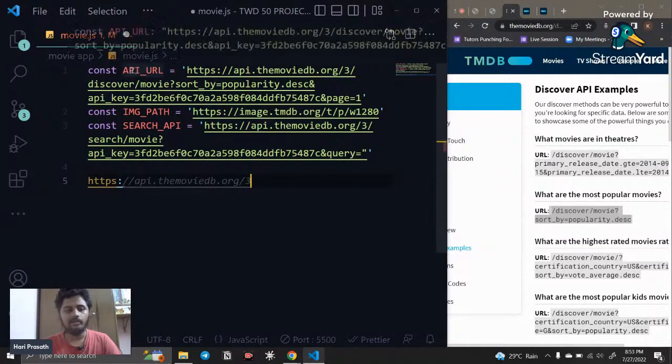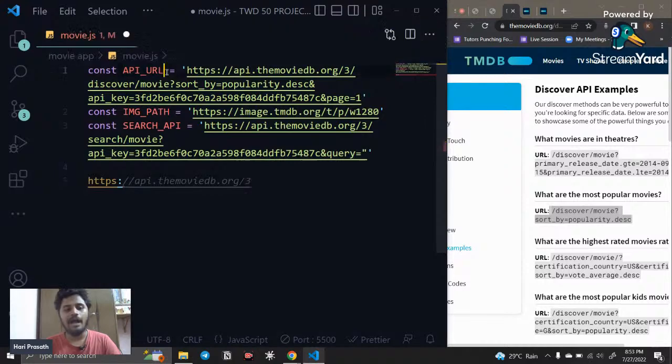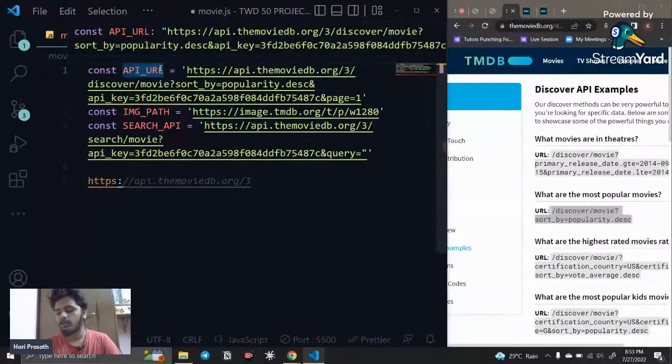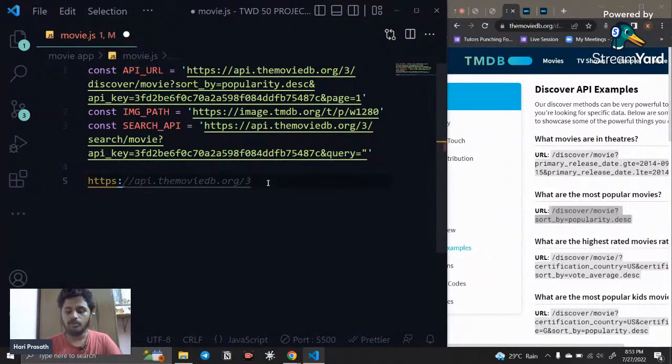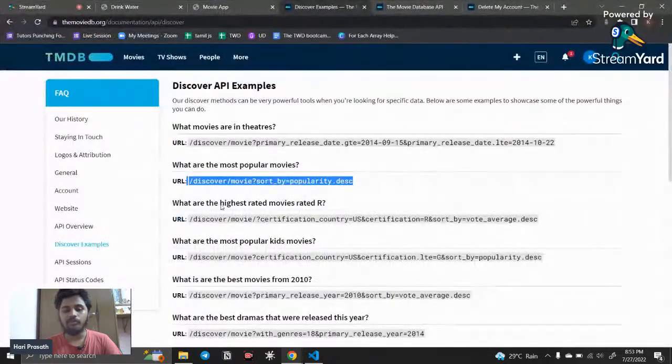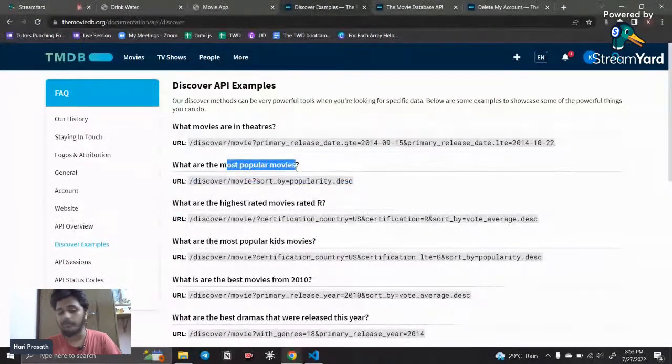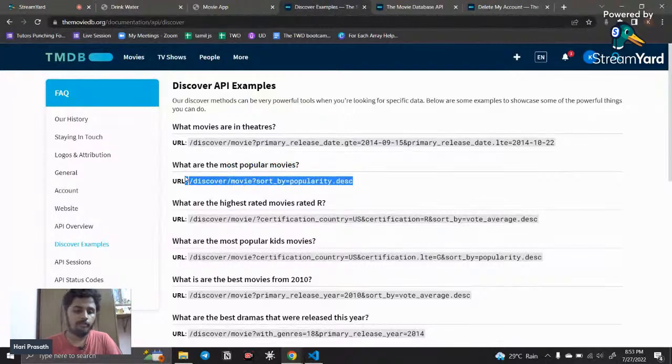And I create a variable API_URL. It is good to use underscores when working with APIs and URLs, so it will be differentiated from other variables. After doing this, give a slash, and say what type of data you want. I want the most popular movies, so you just copy this and paste it after this.